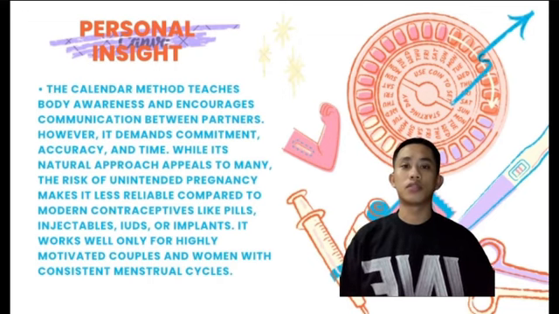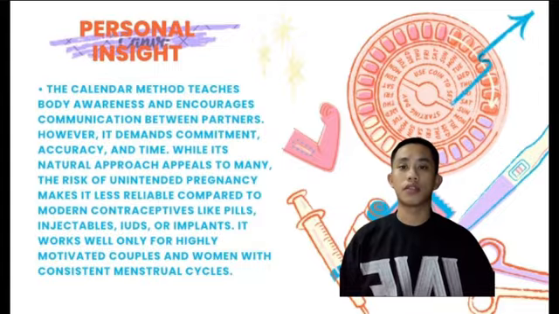The calendar method, also known as the rhythm method, is a natural family planning technique where a woman tracks her menstrual cycles over several months to estimate when she is most likely to be fertile or infertile by identifying her safe and unsafe days. Partners can decide when to avoid intercourse depending on whether they want to prevent or achieve pregnancy. One key strength of this method is that it promotes body awareness.